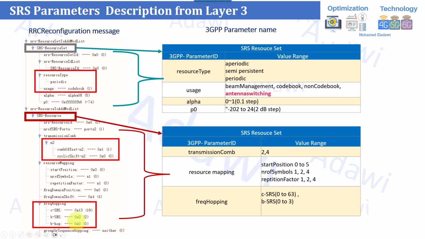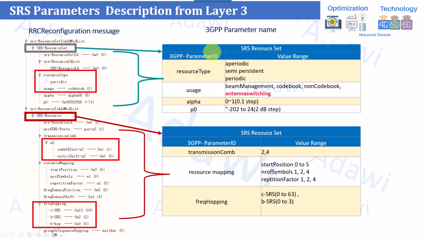The last information you'll find under the SRS resource is related to frequency hopping. Frequency hopping is usually used if you would like to overcome the uplink limitation of the UE. If you have limited uplink power and a problem in the uplink coverage, you can use frequency hopping. I will explain this one as well in detail.